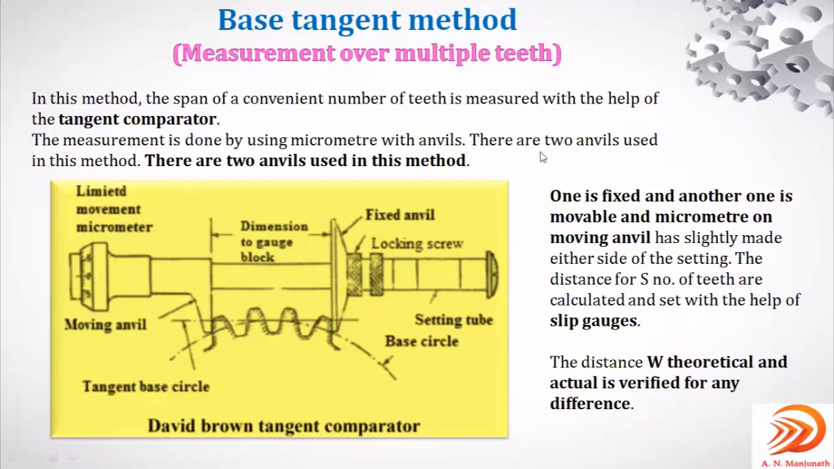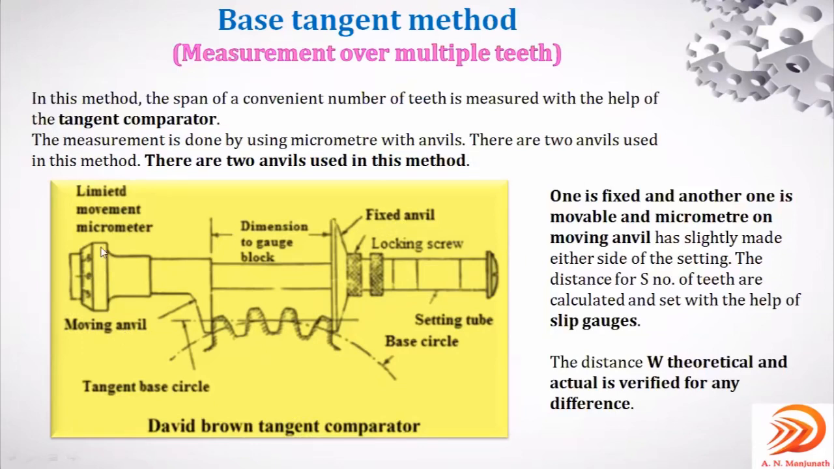See, there are two anvils used in this method. You can observe here two anvils. One is this, another one is this, right? See, one is a fixed anvil. You can observe here on the screen, and the other one is a movable anvil. And the micrometer is on this movable anvil.